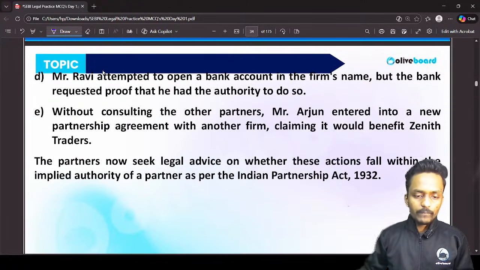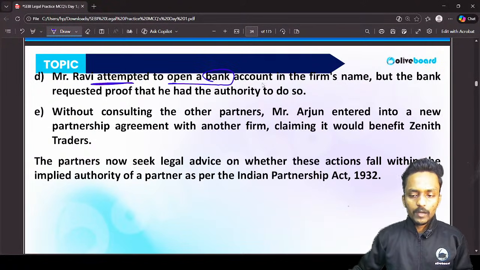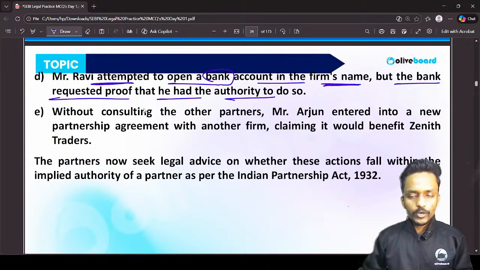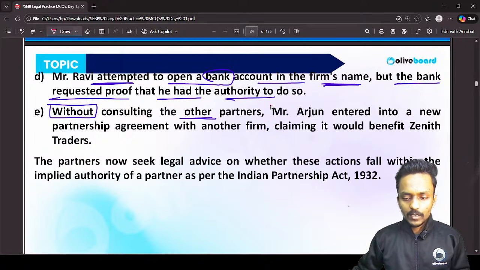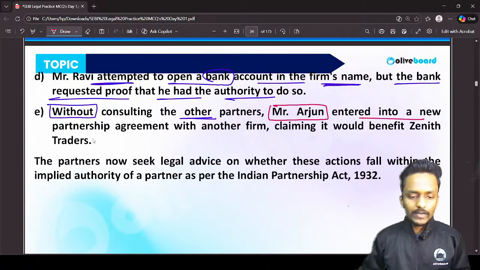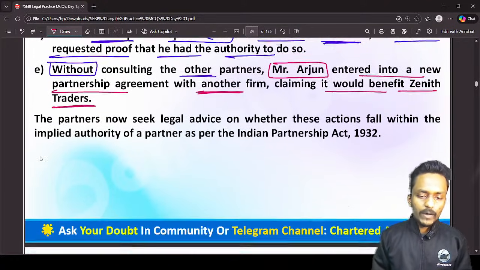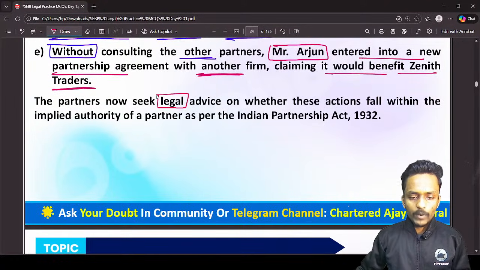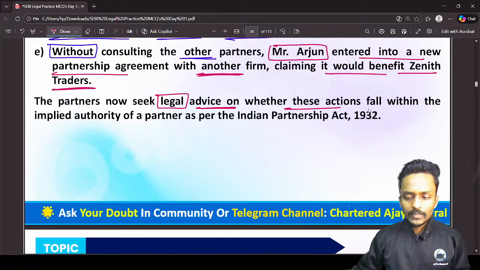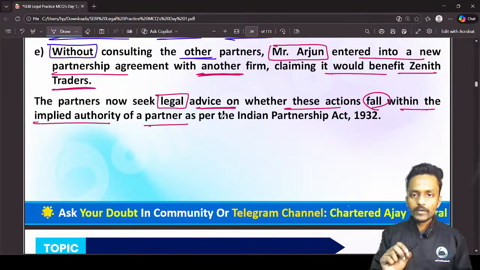Next, Mr. Ravi attempted to open a bank account in the firm's name, but the bank requested proof that he had authority to do so. Then, without consulting the other partners, Mr. Arjun entered into a new partnership agreement with another partner, claiming it would benefit Zenith Trader. Now the partners seek legal advice on whether these actions fall within the implied authority of a partner as per the Indian Partnership Act 1932 or not.